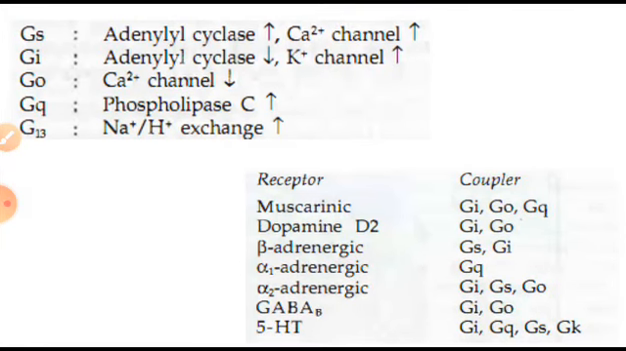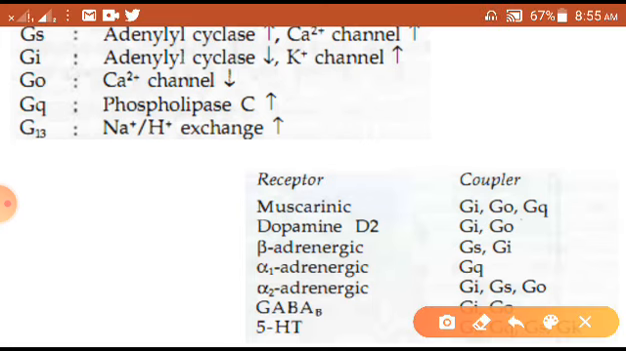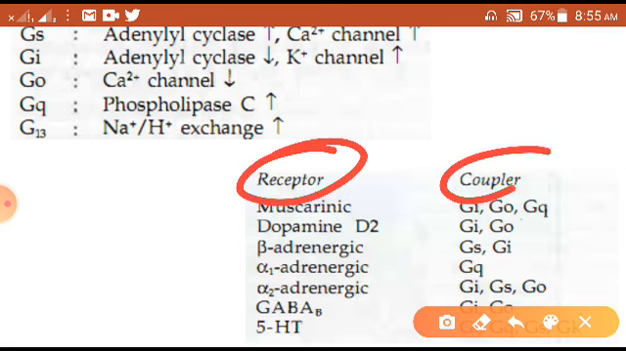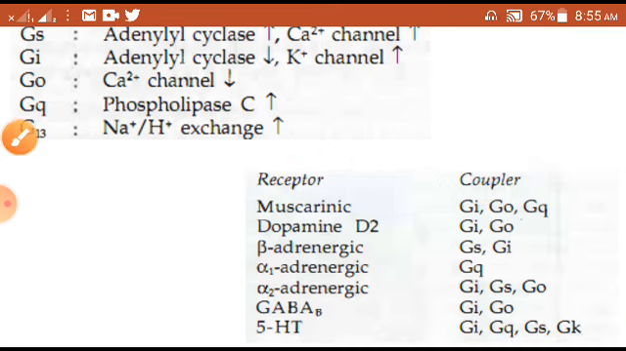Here you can find Gs, Gi, Go, Gq, G13 and what they are doing. They are doing adenylyl cyclase activation, calcium channel activation, and likewise what I have already told you. Here you can find the next one. It shows the various receptors and their coupling, where they are activating.